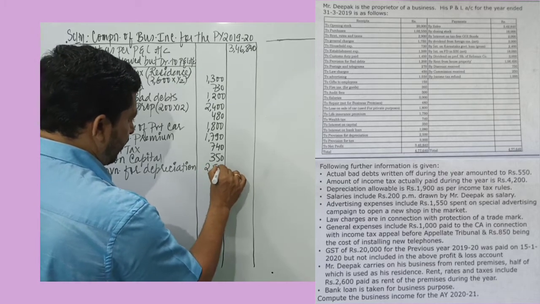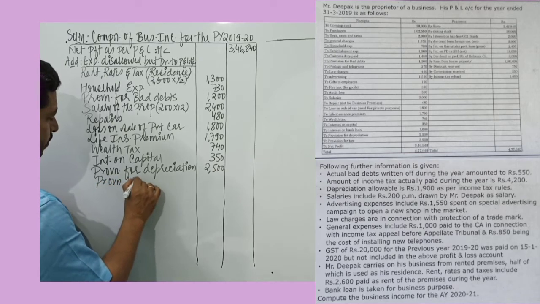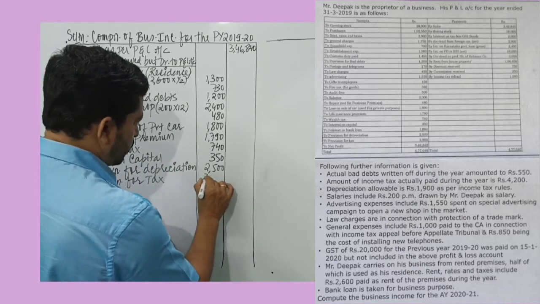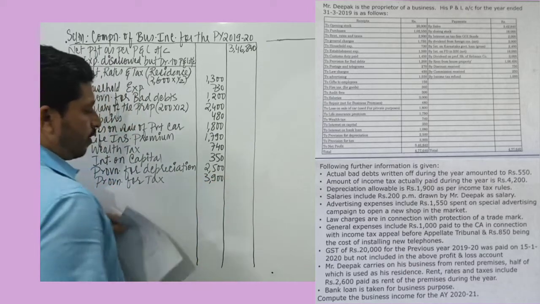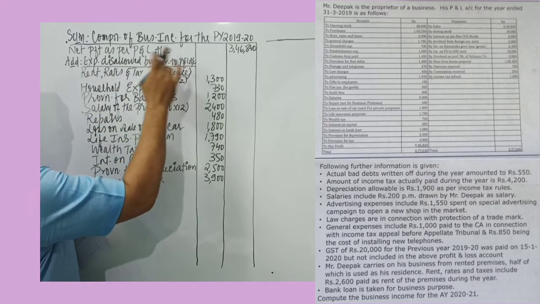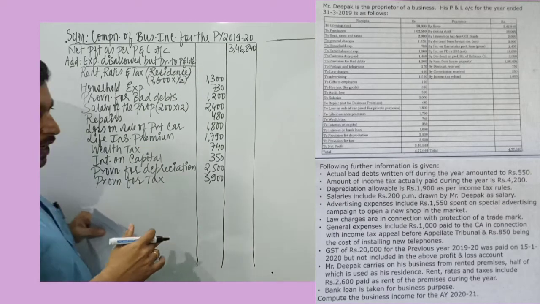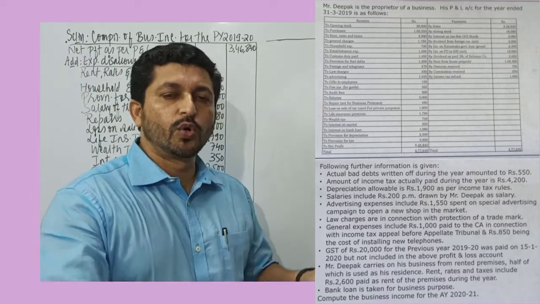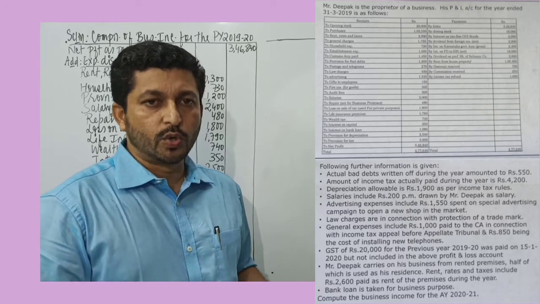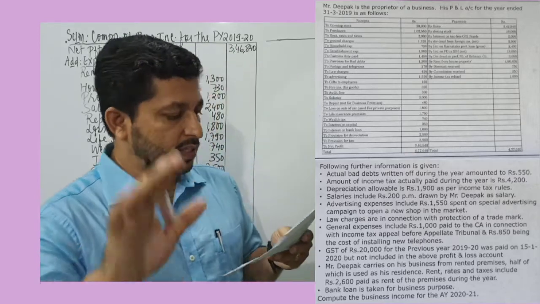I record 2500. Similarly, provision for tax, that is also disallowed. So 3900 rupees. So this is the first heading, that is expenses disallowed but debited to profit and loss account. Next one that we can take is incomes allowed but not shown in profit and loss account. If there are any incomes and if it is not shown in the profit and loss account, those are to be added back. And usually such incomes will be given to us in the adjustment.